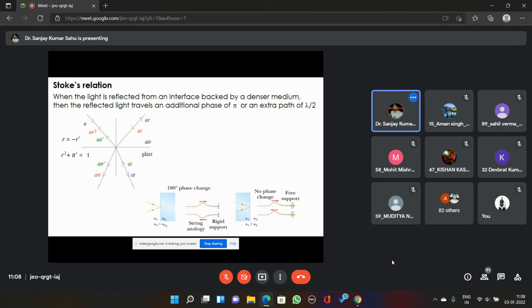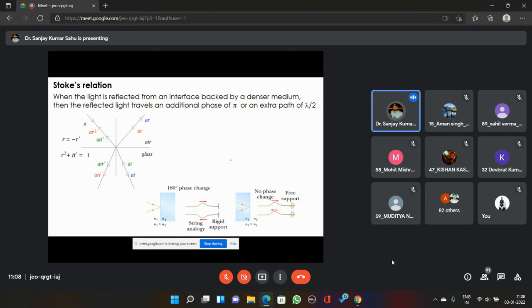What it says: when light propagates from a rarer to a denser medium, what do we mean by rarer and denser? The refractive index can somehow be related to density. They are not proportional, but refractive index can be related to density.